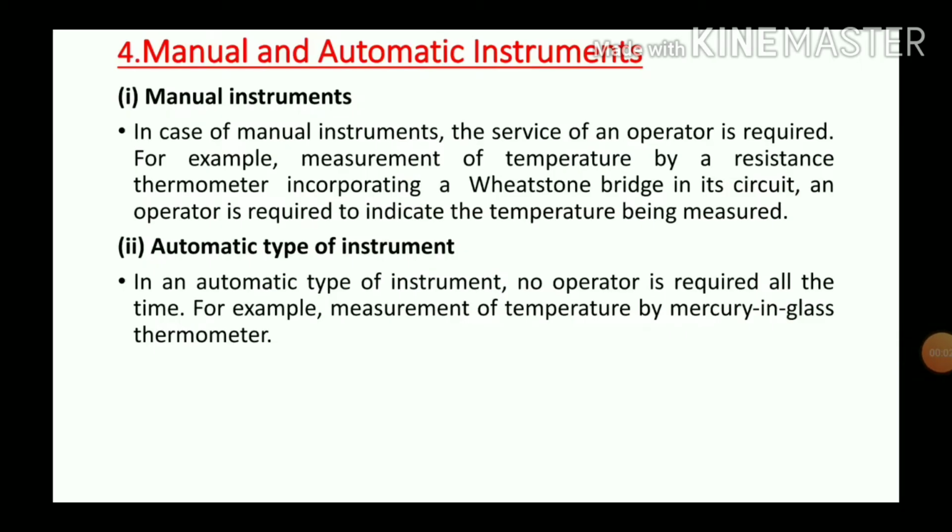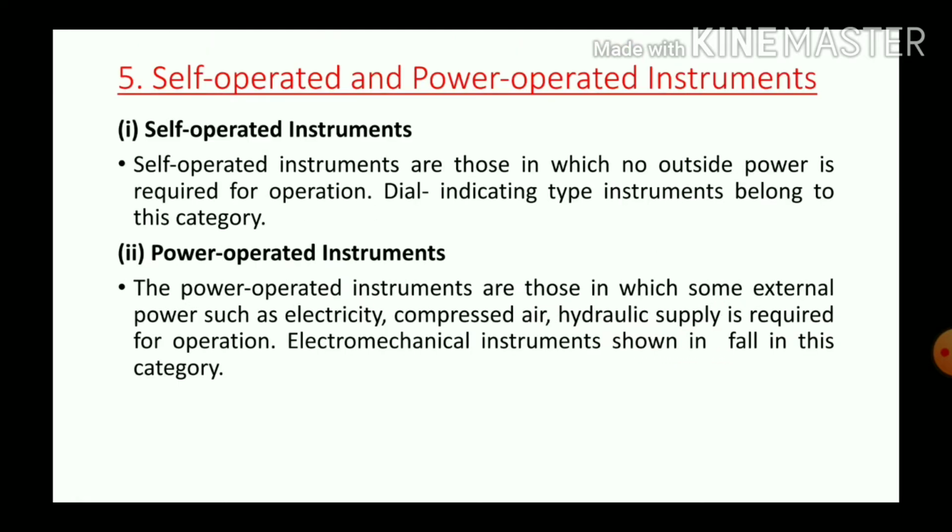Next category of instrument is manual and automatic instruments. In case of manual instrument, the service of an operator is required. But in case of automatic instrument, no operator is required all the time. Example of manual instrument is measurement of temperature by a resistance thermometer incorporating a Wheatstone bridge in its circuit. An operator is required to indicate the temperature being measured. The example of automatic type instrument is measurement of temperature by mercury in glass thermometer.